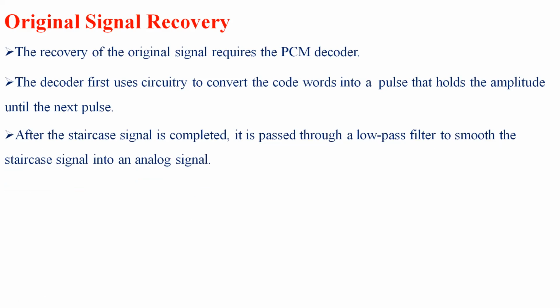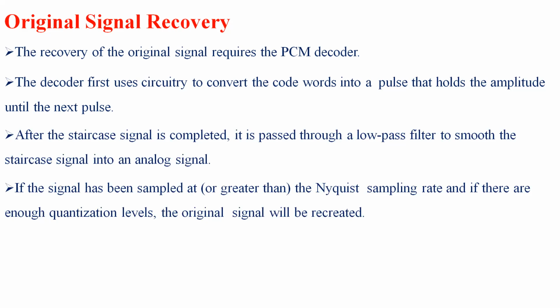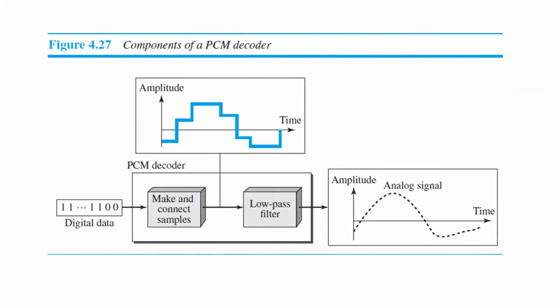After the staircase signal is completed, it is passed to a low pass filter to smooth the staircase signal into an analog signal. If the signal has been sampled at the Nyquist sampling rate, and if there are enough quantization levels, then the original signal will be recreated. So by using the Nyquist theorem, it will recreate the original signal. These are the two different components: here we have a decoder, that is a low pass filter and sample.